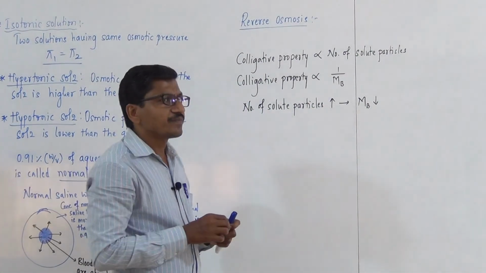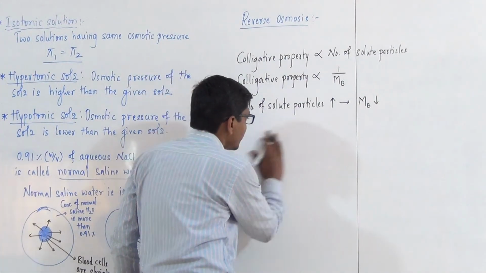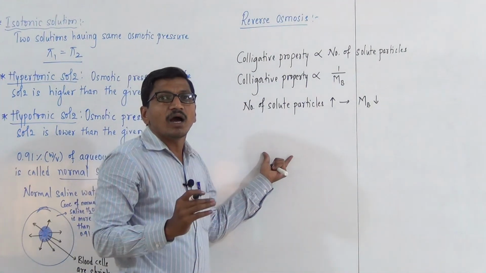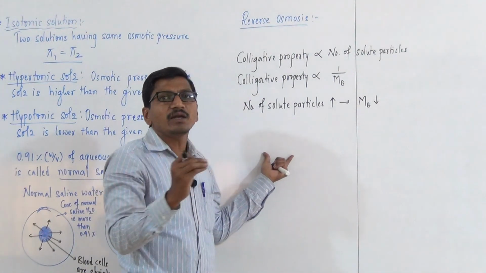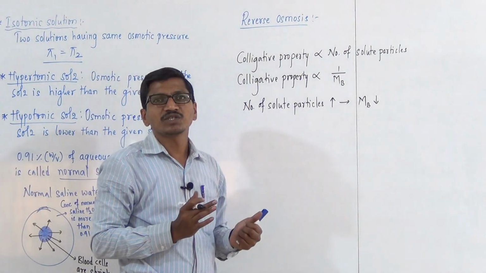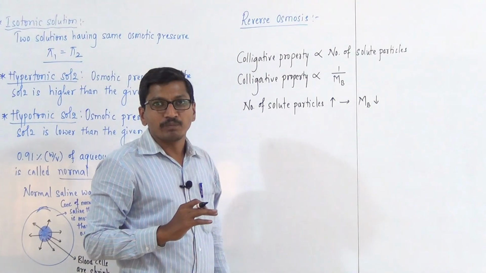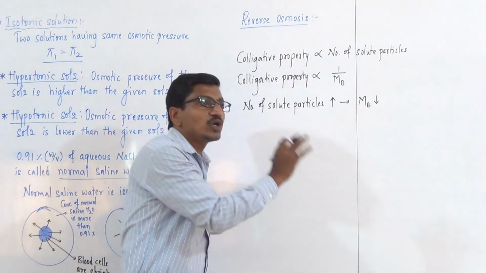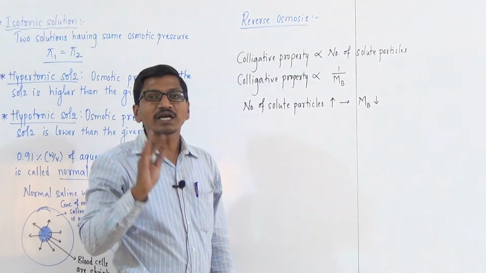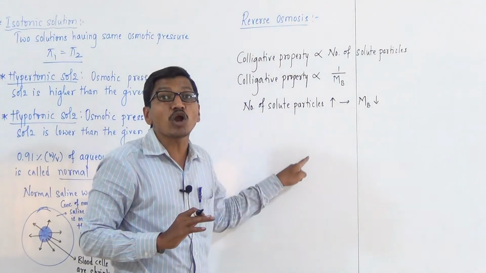The term abnormal molar mass means the molecular mass determined on the basis of any of the colligative properties differs from the theoretical value. The observed molecular mass differs from the theoretical value, and this discrepancy is nothing but abnormal molar mass.